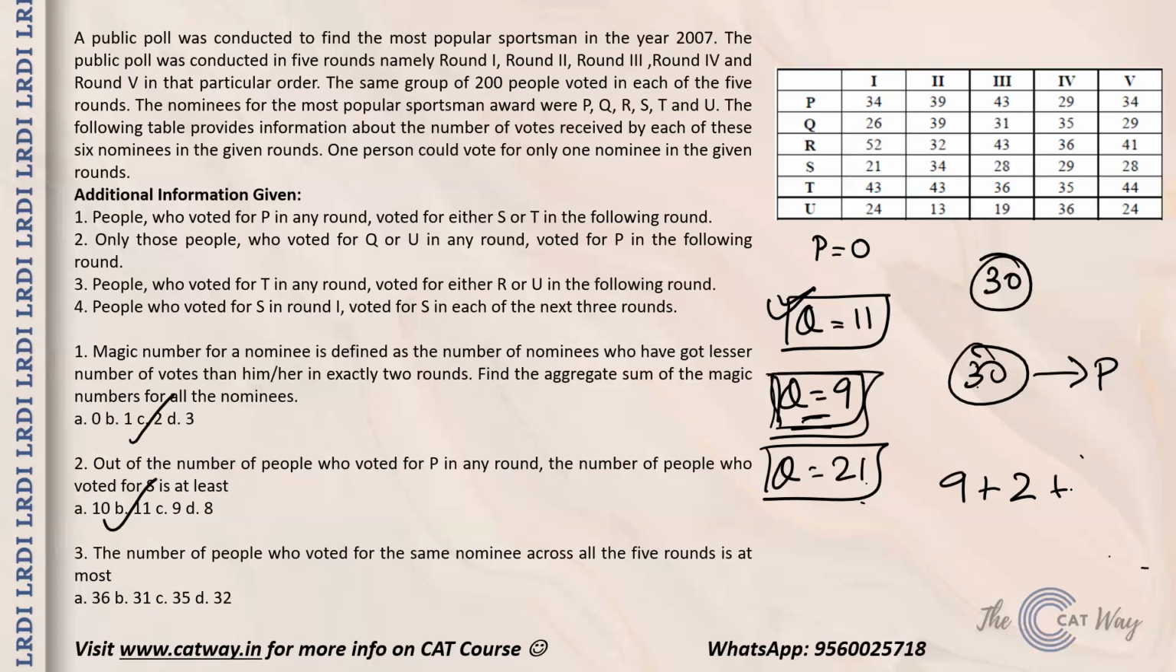Apart from that, if you check for S, you know that there are 21 people for S, and all the people who voted for S in round 1 are going to vote for the next 3 rounds. So till round 4 we are clear, and all those 21 people can also go into round 5, because round 5 has 28 votes. So S will have 21 people who voted throughout the competition for him and him only. So the total number that we now have is 32, and option number D will be the right answer.